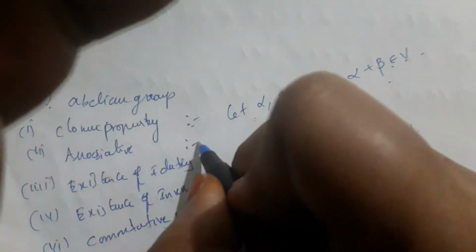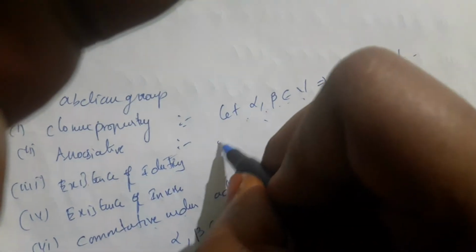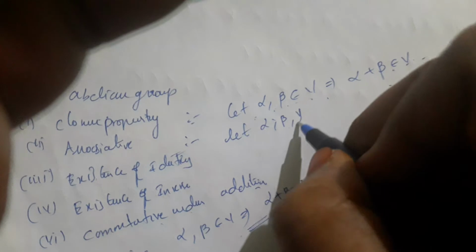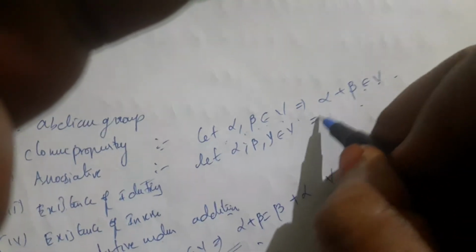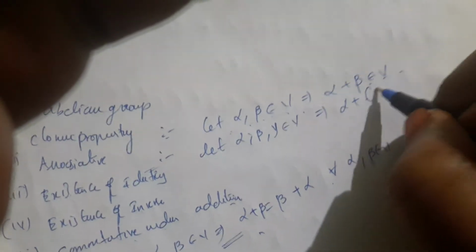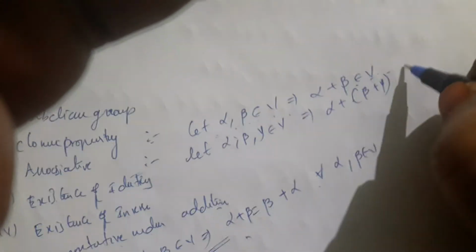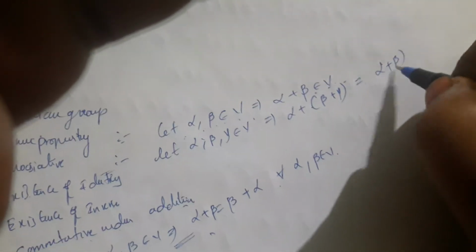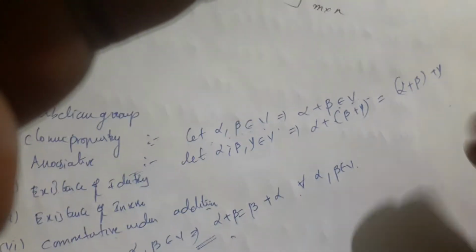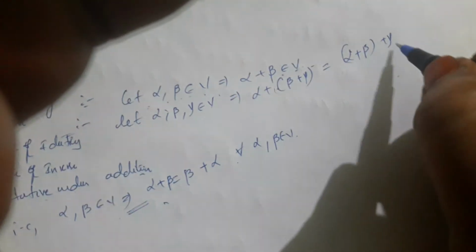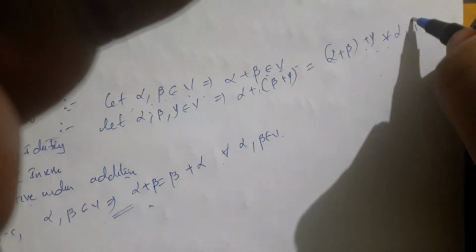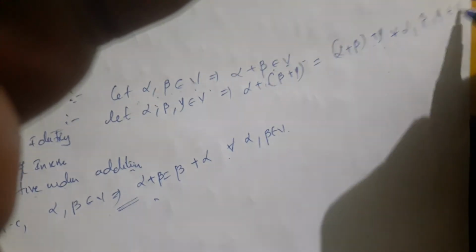Next, coming to the associative property. What is the associative property? You have to consider here three vectors. Let alpha, beta, gamma belong to V, implies (alpha plus beta) plus gamma is equal to alpha plus (beta plus gamma). This is the associative property under addition, for every alpha, beta, gamma belonging to V.